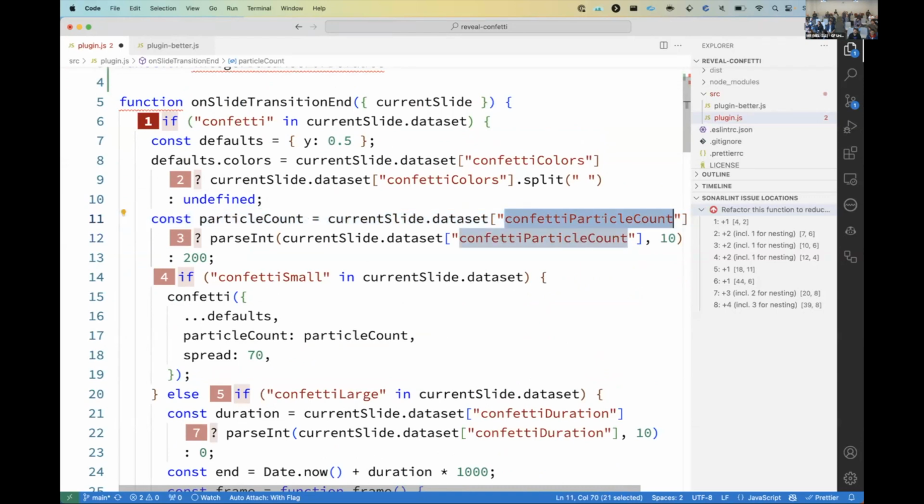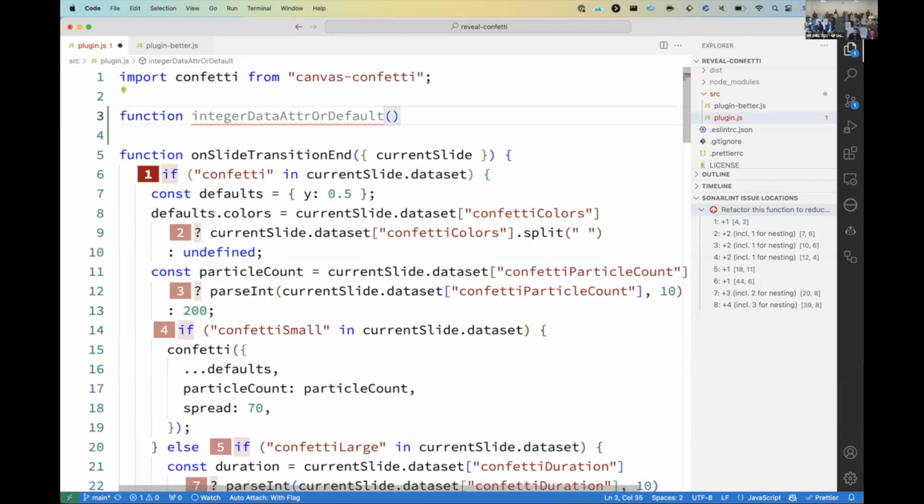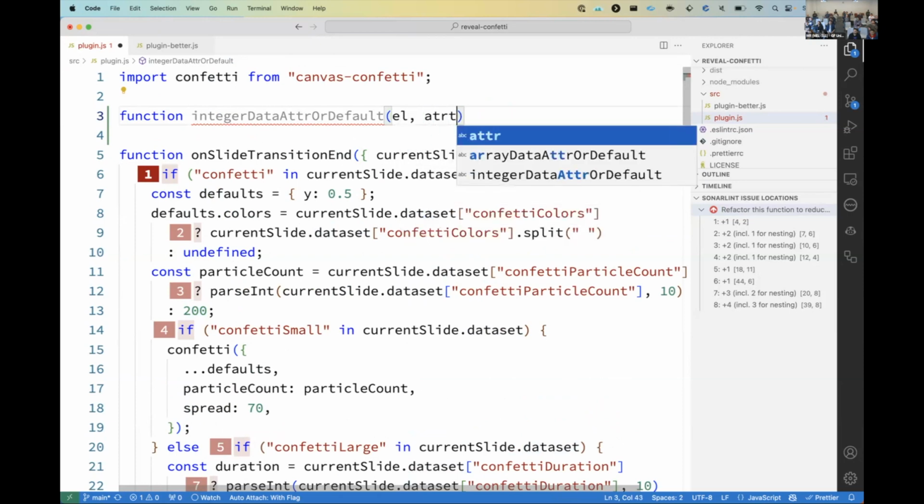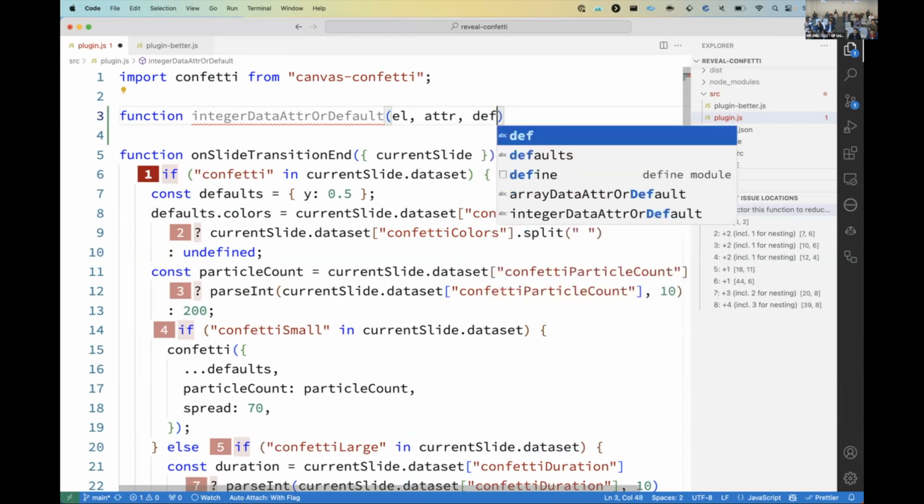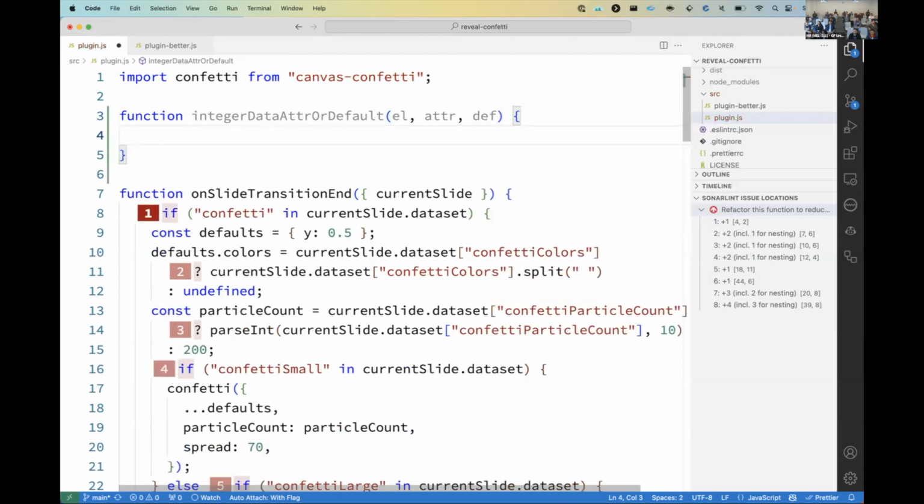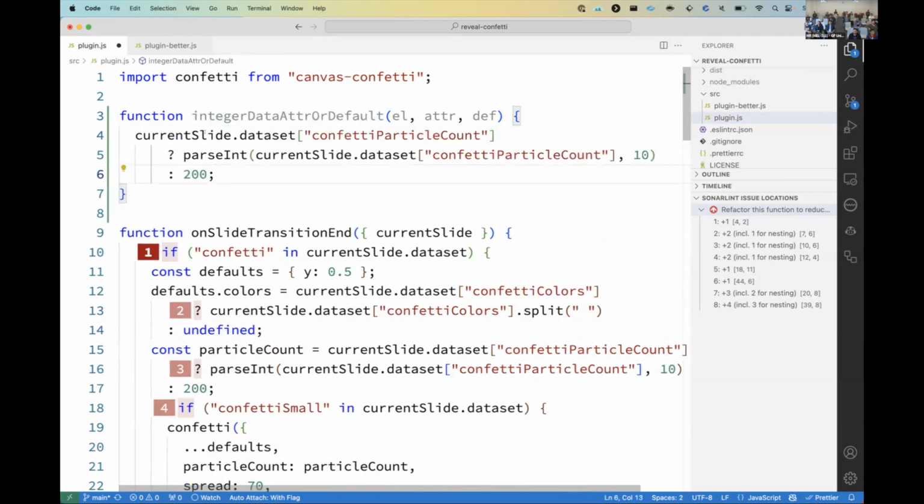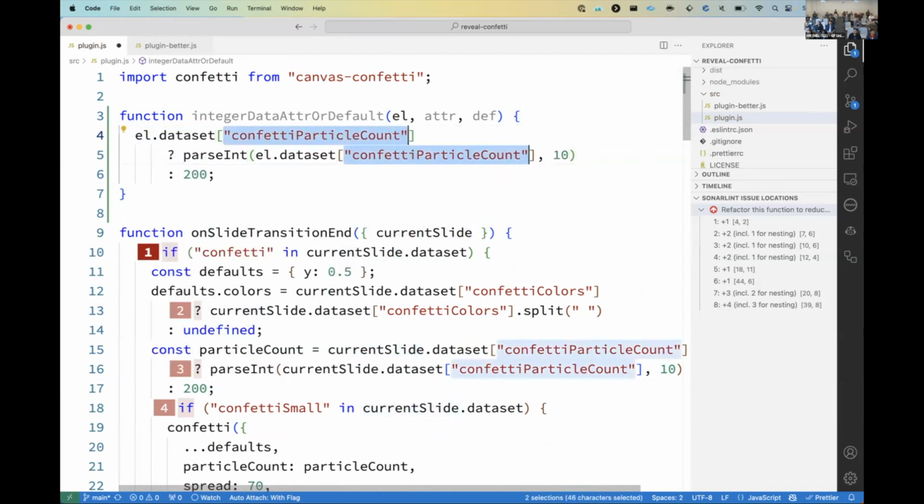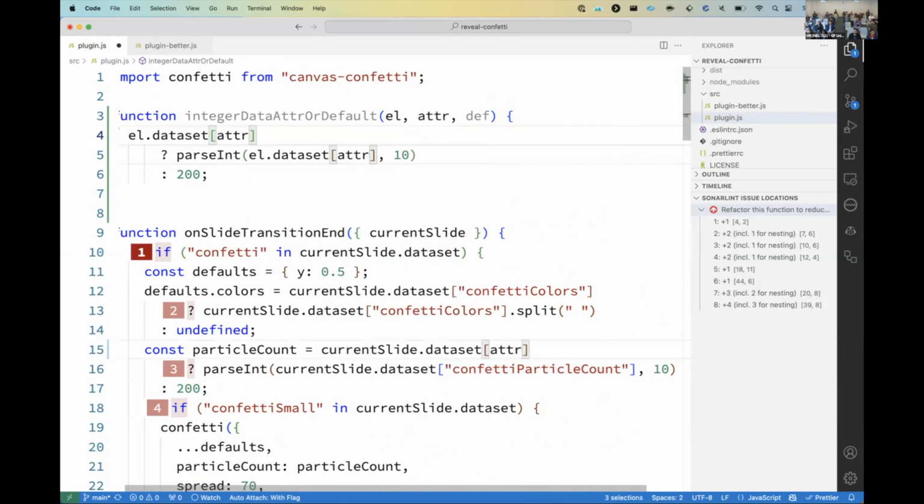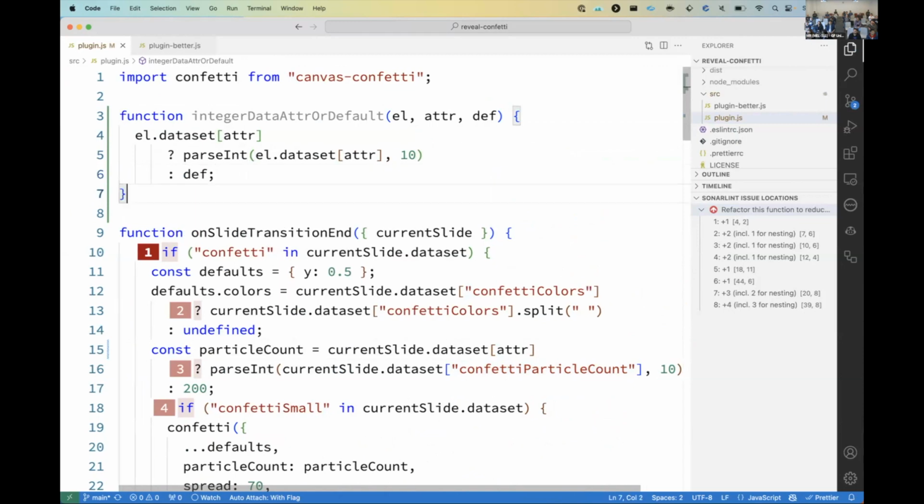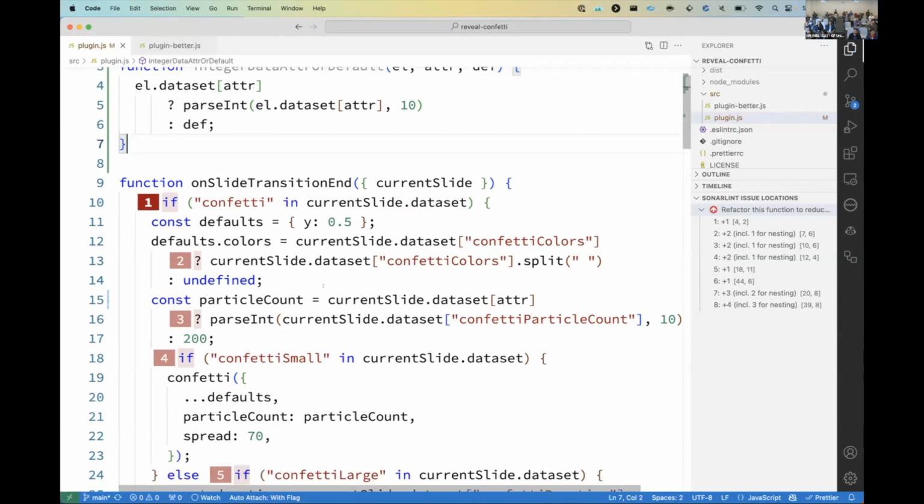So we get it, and then we turn it into a number, an integer, or a default integer. And so if we write the function integer data attribute or default, and we take the element, the attribute, and the default, and then just return basically what we're doing here. We can get rid of this, and that'll be L. Oops. And this will be the data, that's the attribute, and then that's the default. Oops.